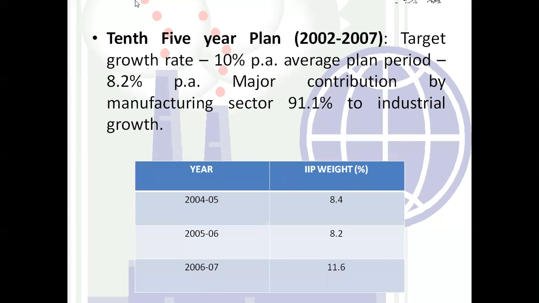So the year for this 10th 5-year plan was 2004 and 5. The IIP, that is the index of industrial production weight, was 8.4. In 2005 and 6, it decreased by 0.2 from 8.4 to 8.2. But in 2006 and 7, there is an increase in the contribution in the industrial sector, from 8.2 it increases to 11.6. Again, a huge increase in the industrial sector.